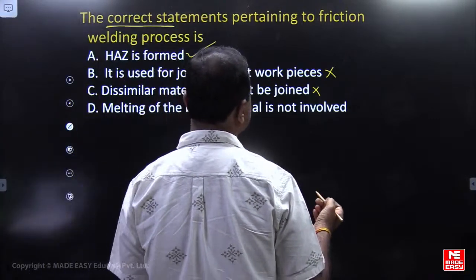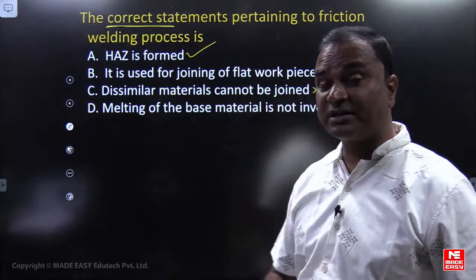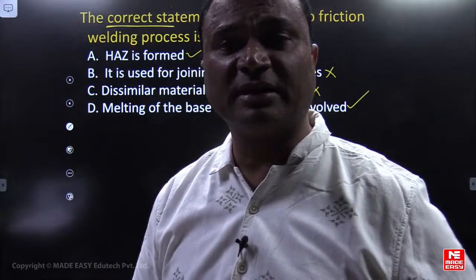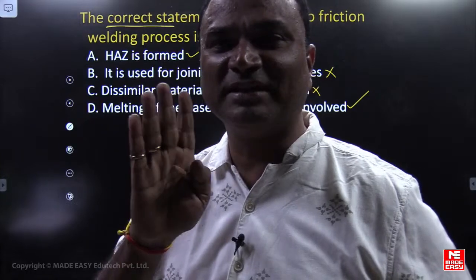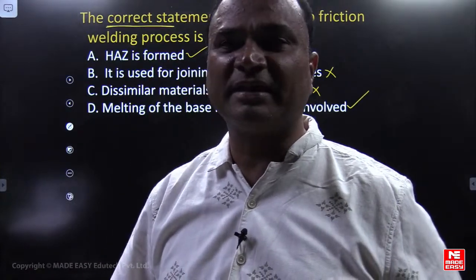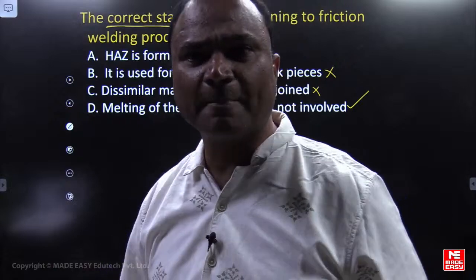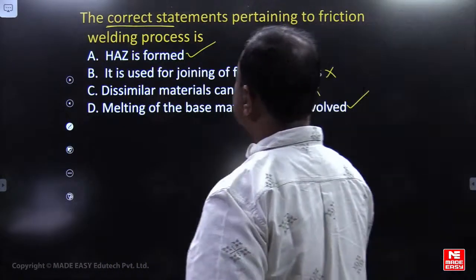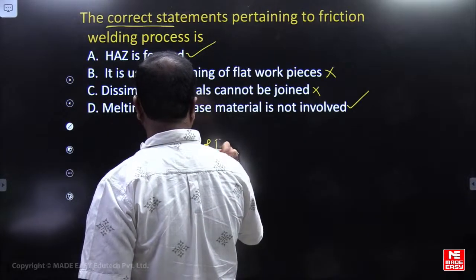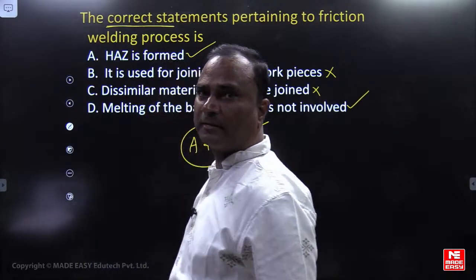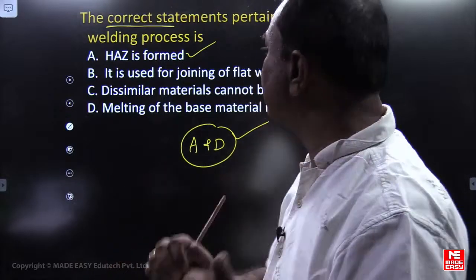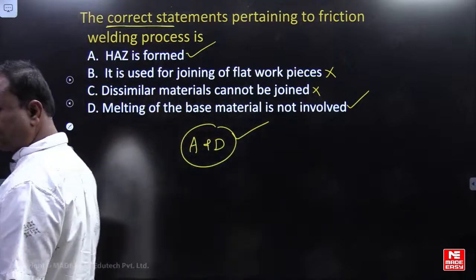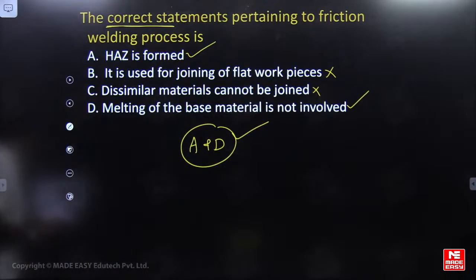Melting of the base metal is not involved, is correct. In friction welding we are heating to a red hot condition, above the recrystallization temperature, but it should not melt. There is no melting of the metal in friction welding because it is a solid state welding. So A and D both are correct. It is not used for flat surfaces of the workpieces. Dissimilar metals can be joined. Please observe this point. A and D are correct, right?